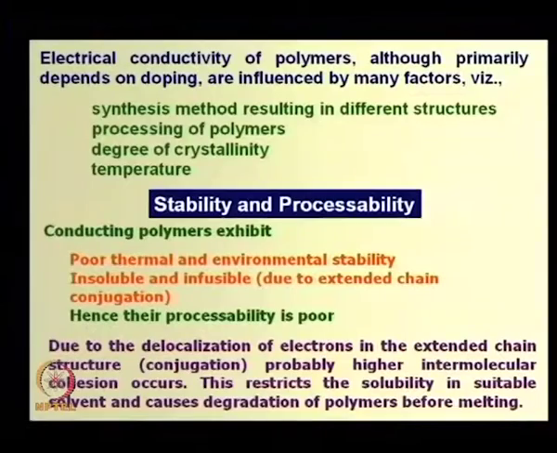If free electrons are responsible for conductivity, that cannot be environmentally stable, is it not? That will interact with oxygen, that means it will be oxidized by atmospheric oxygen or ozone or any other things present in the atmosphere. You do not know what is there in the atmosphere. So, that means they will be less environmentally stable, they are insoluble in solvents and infusible by heat due to extended chain conjugation.